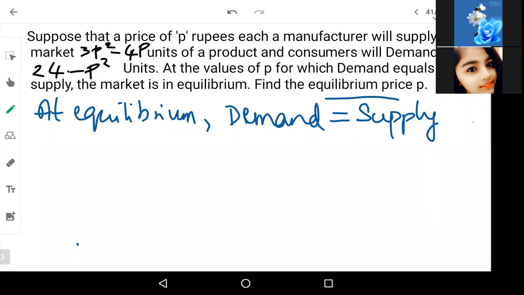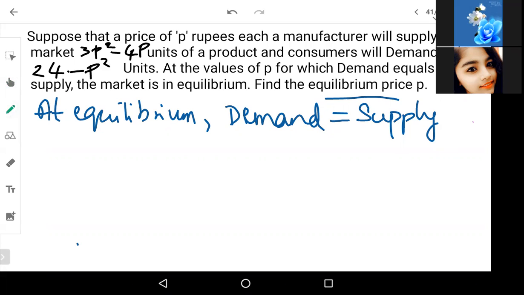Now, if you see this question, the first sentence is talking about the supply of the manufacturer. The manufacturer will supply to the market 3p square minus 4p units.